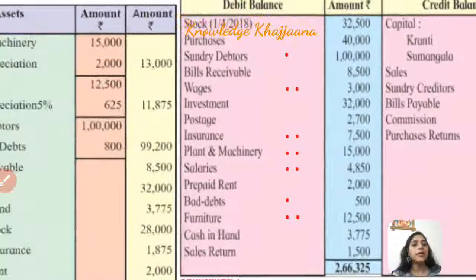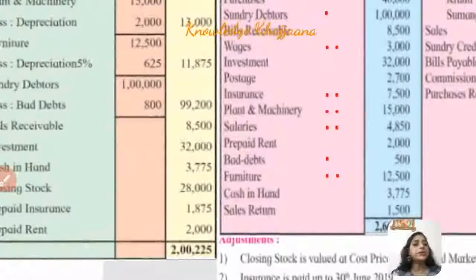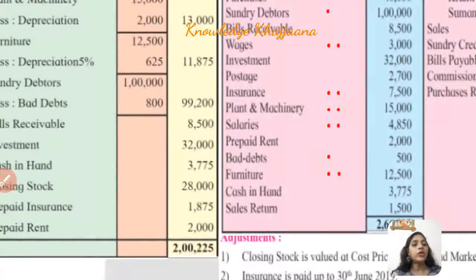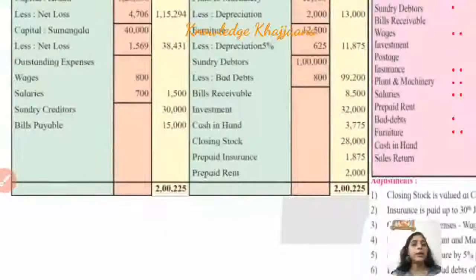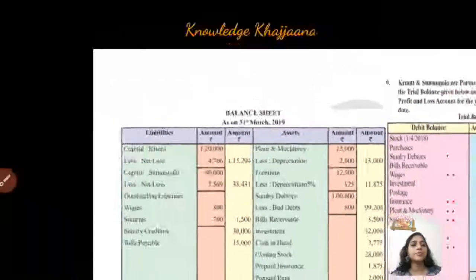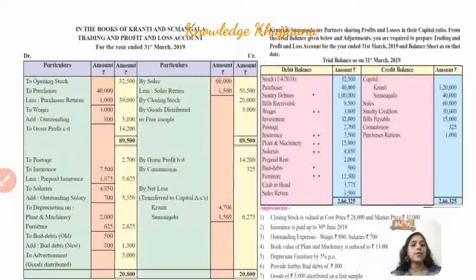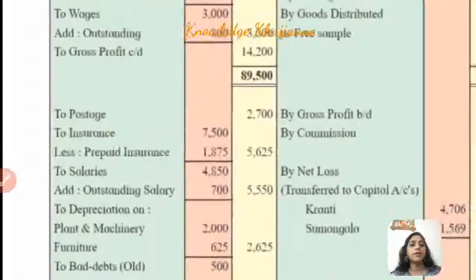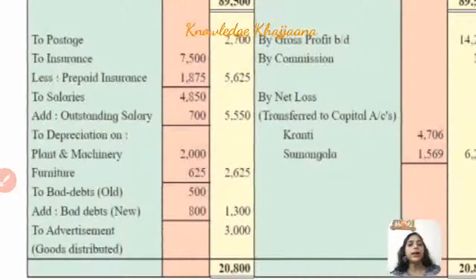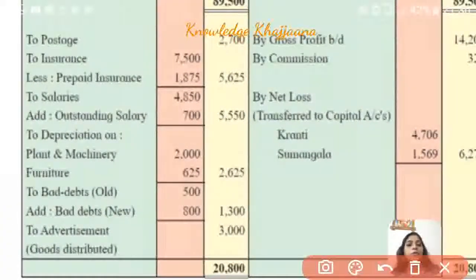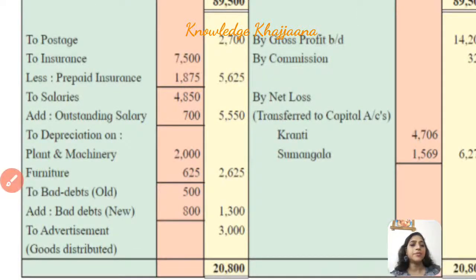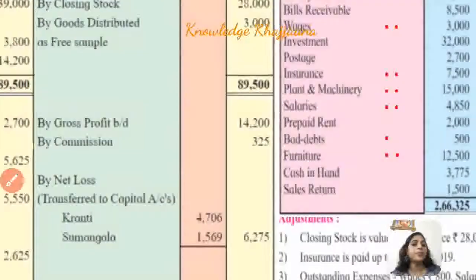Then bad debts amounting to rupees 500 are recorded to the profit and loss account debit side, inner column, because there is an adjustment. Bad debts, profit and loss account debit side. To bad debts amounting to rupees 500. Next, what is the next adjustment?